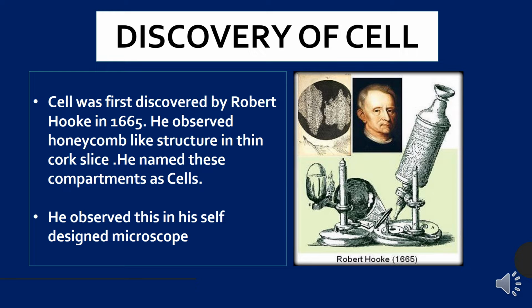Now let us talk about the discovery of cell. The cell was first discovered by a scientist, Robert Hooke, and this is very important.